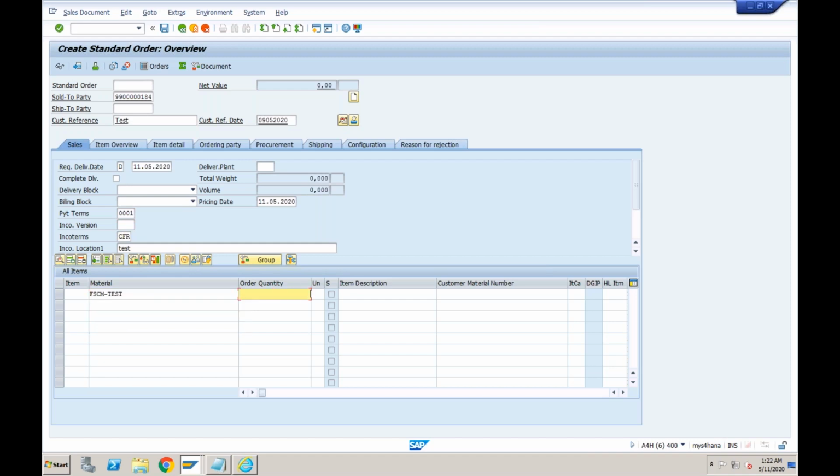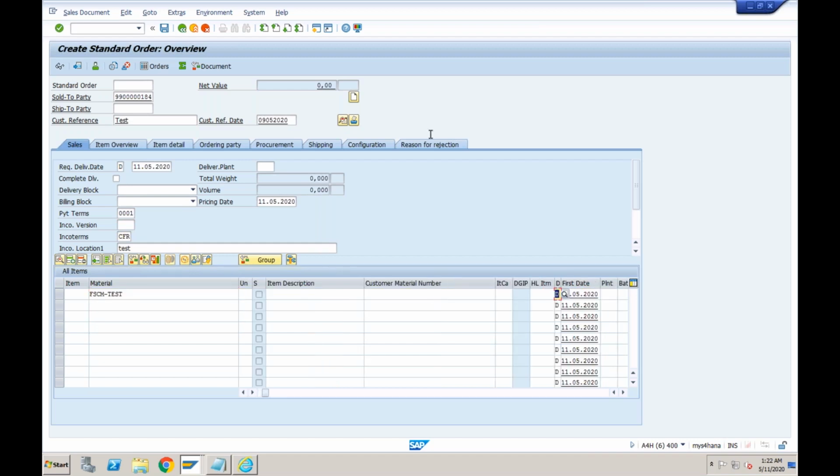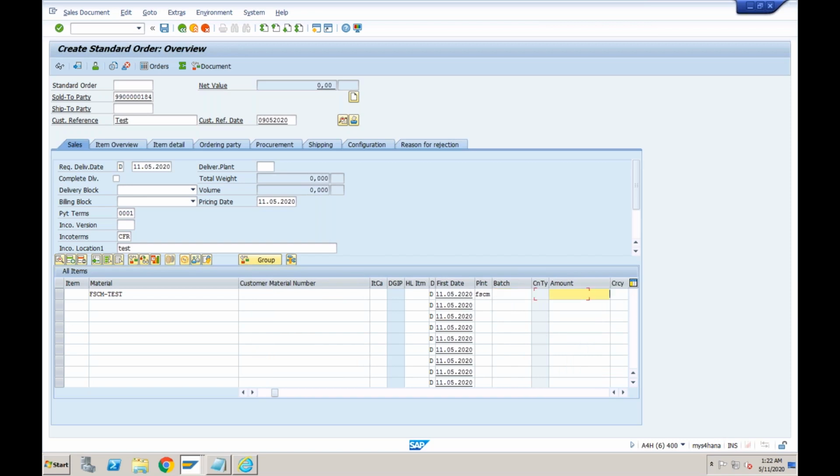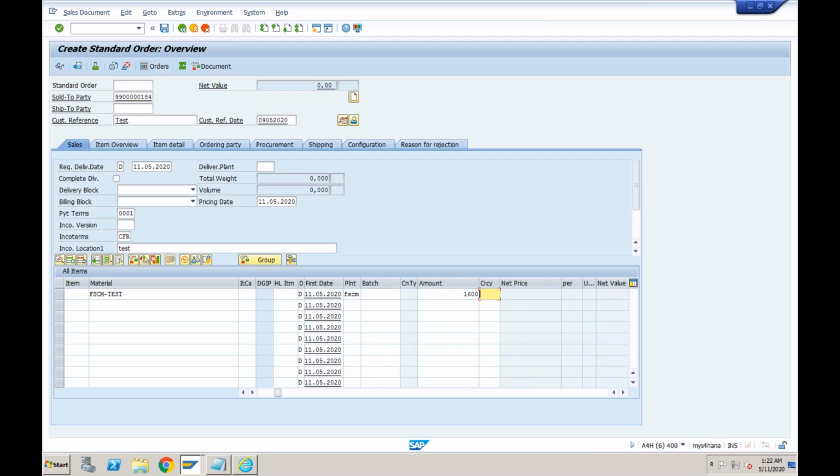This is our material. I will book 10 quantity, and I'll enter the plant and amount. Let me say 1600 per unit. So total would be 16,000. Okay, let's press enter.